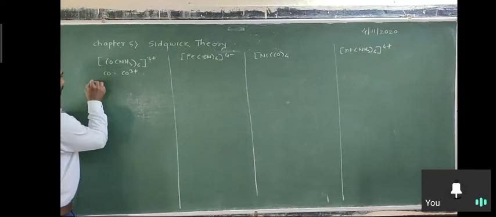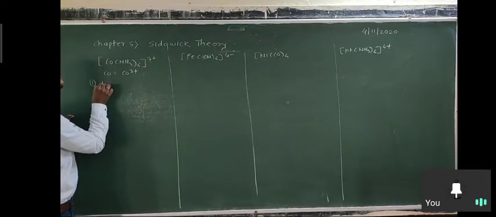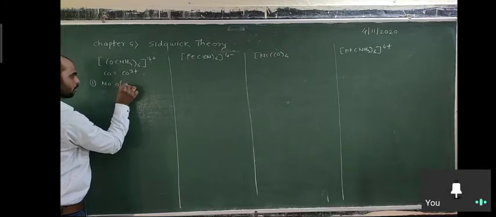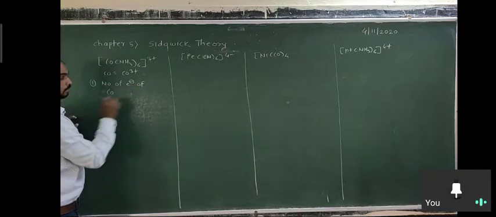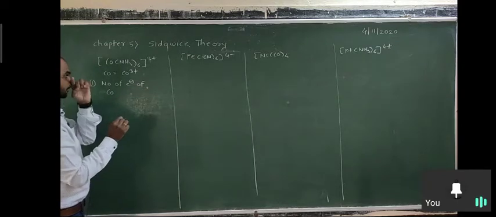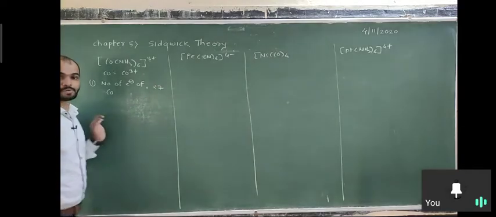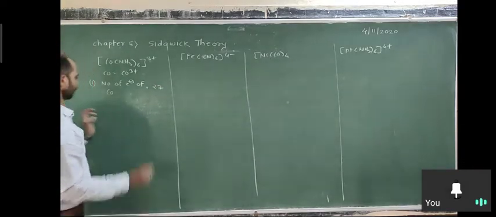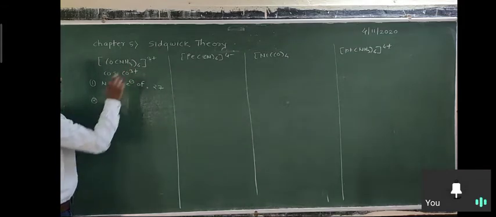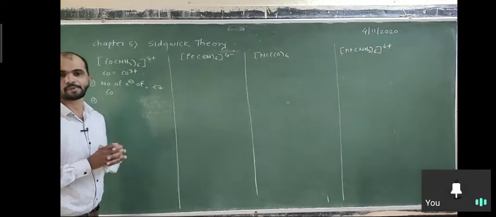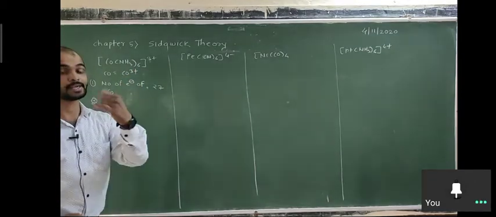First, the number of electrons of Co. Write only Co. What is the atomic number of cobalt? It is 27. Okay, second point. How many electrons are lost during formation of the complex? What is the oxidation state? 3 is the oxidation state, meaning 3 electrons are lost.